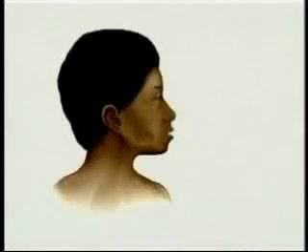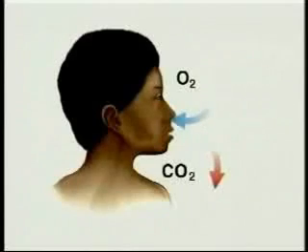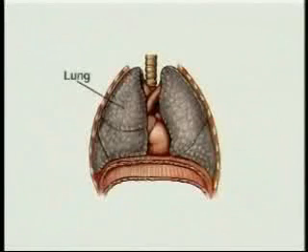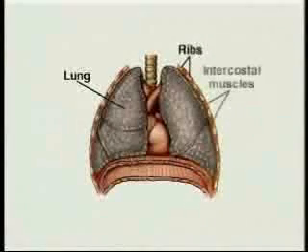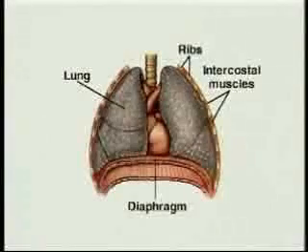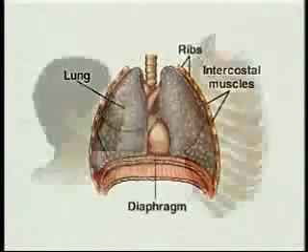Respiration is the overall process by which your body gets oxygen and rids itself of carbon dioxide. For respiration to occur, you must breathe. Lungs have no skeletal muscle. The work of breathing is done by the muscles between your ribs called intercostal muscles, and by the diaphragm, a sheet of muscle that separates your lungs from your abdomen.